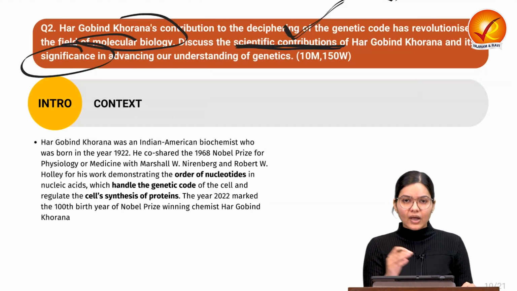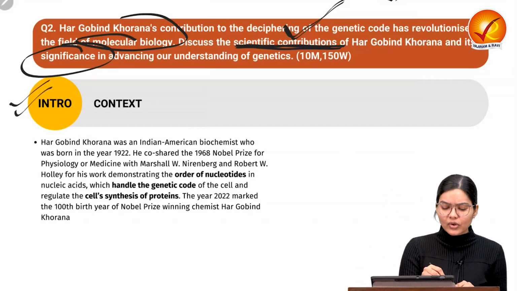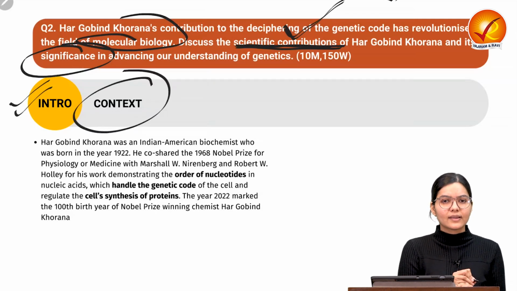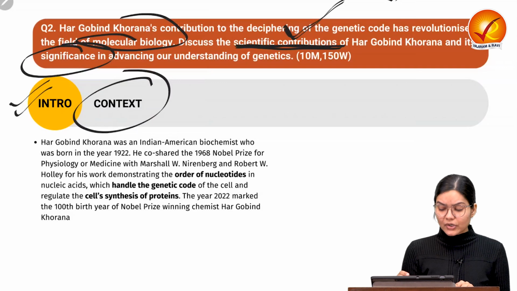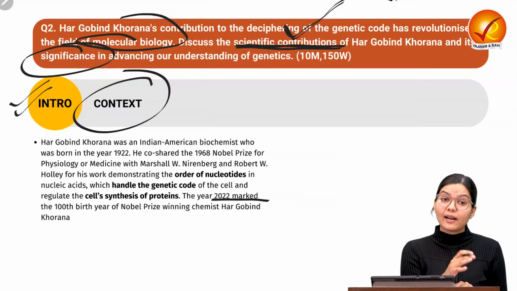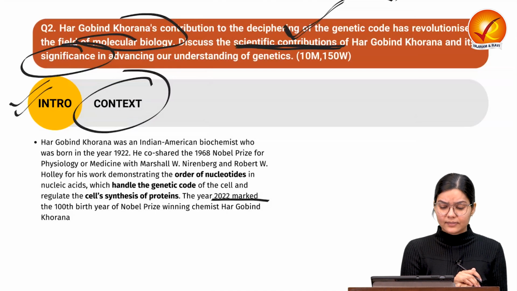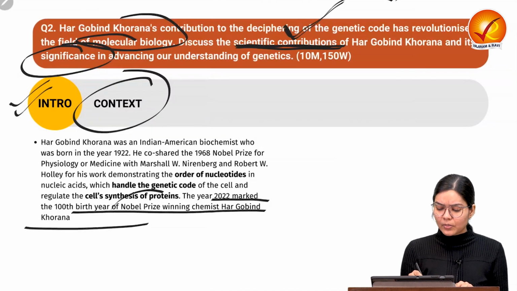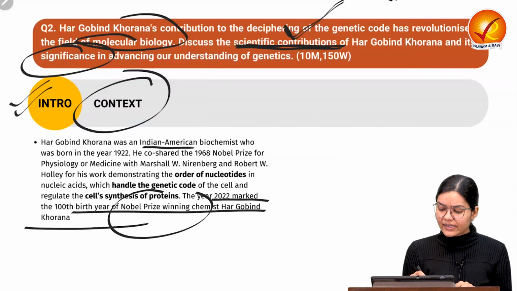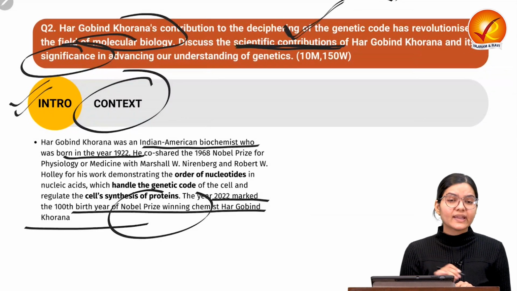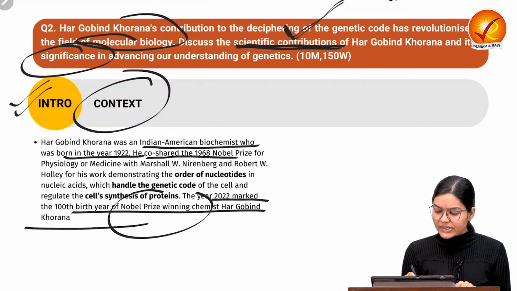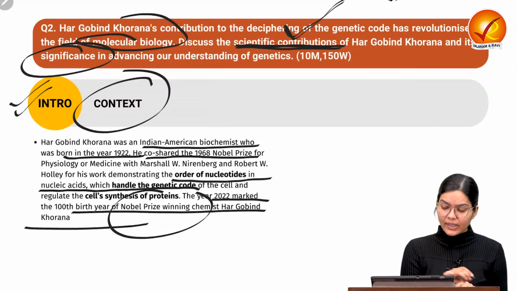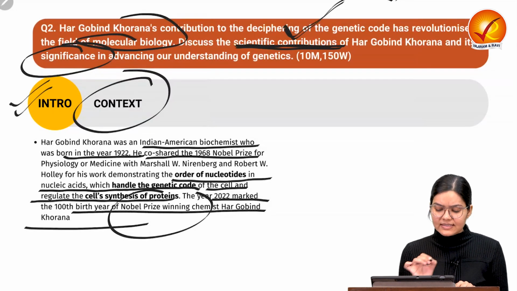Okay, now to come to the answer part. Here in the introduction, we can provide the context. Recently, in the year 2022, Dr. Khurana's 100th birth anniversary was there, and he was a Nobel Prize winner. Dr. Khurana was an Indian American biochemist who was born in 1922, and he co-shared the 1968 Nobel Prize for the work related to the order of nucleotides in the nucleic acid, which handle the genetic code of the cell and regulate the cell's synthesis of protein.